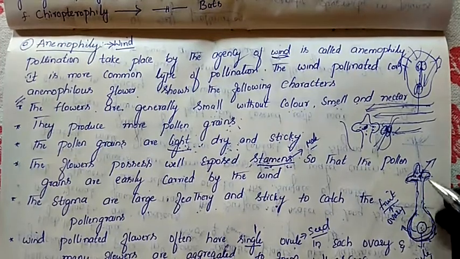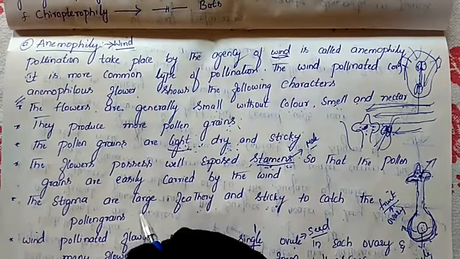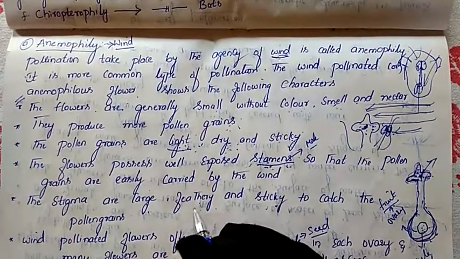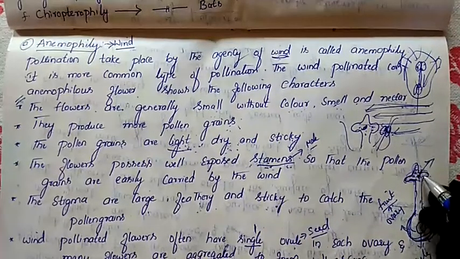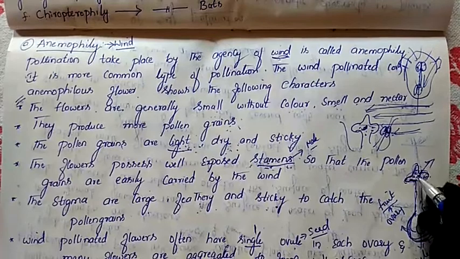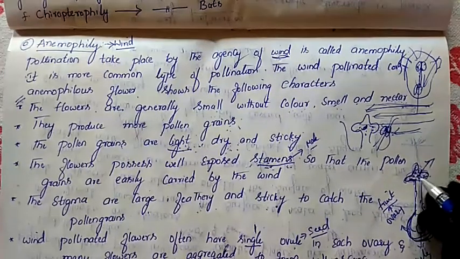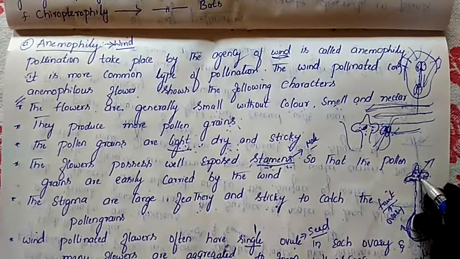Now in the flower, the stigma will be large, that means expanded. And this stigma contains a feathery structure. Feathery means small hair-like structures are present. Why are they present? If the pollen grains come and fall on this stigma, they should get entangled in the feathery structure here.